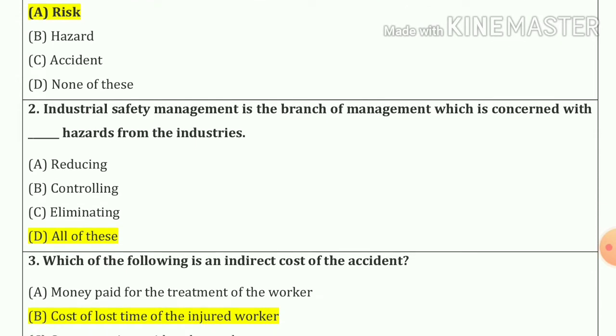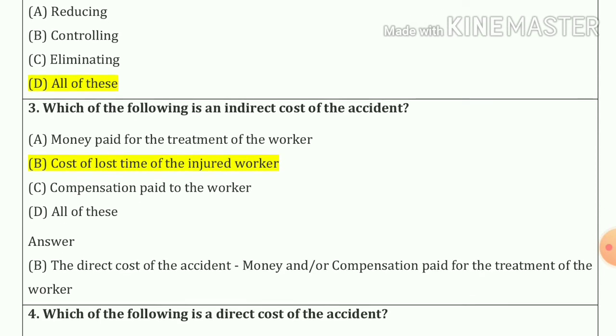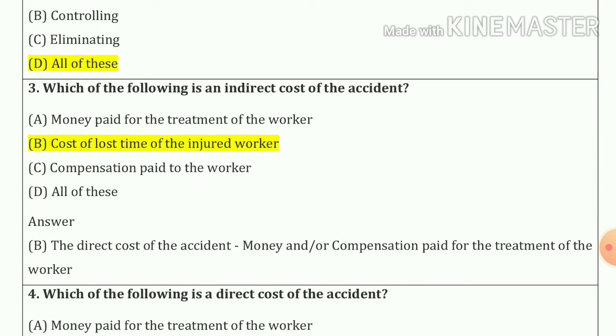Question number 2. Industrial safety management is the branch of management which is concerned with blank hazards from the industries. So answer is all of the above. That means reducing, controlling and eliminating also. Question number 3. Which of the following is an indirect cost of the accident? So answer is cost of lost time of the injured workers. Option number B.